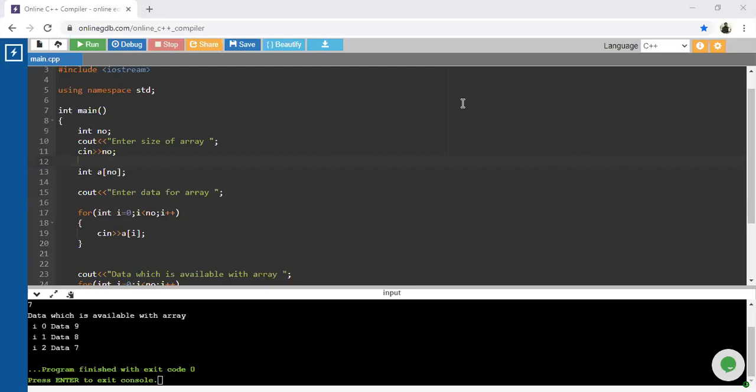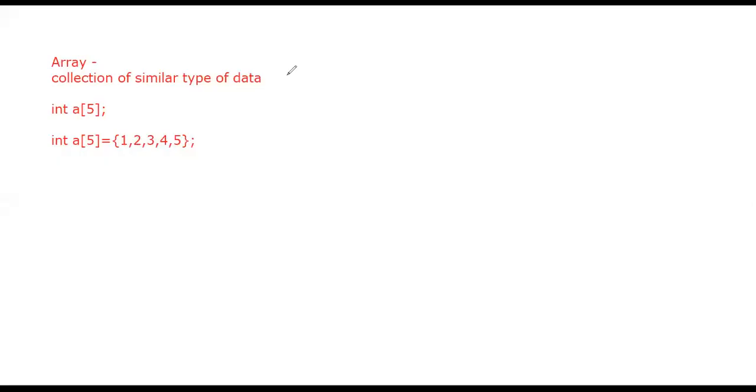So with respect to this array, next one: basically there are different types of arrays, guys. The first type is called a one dimensional array. I will write, there are three different types. One dimensional array.